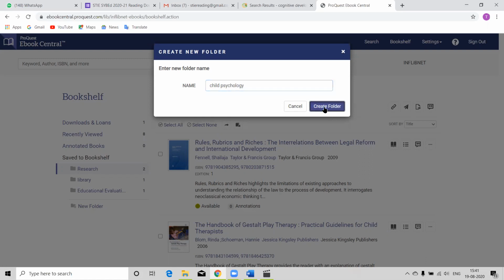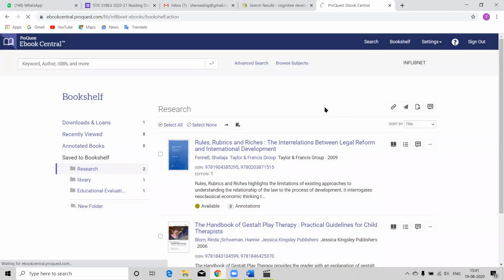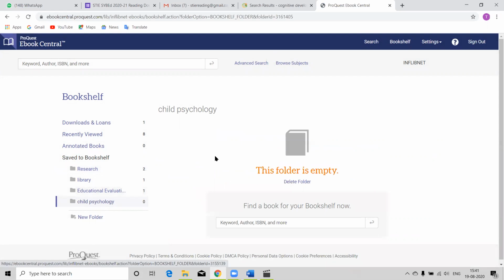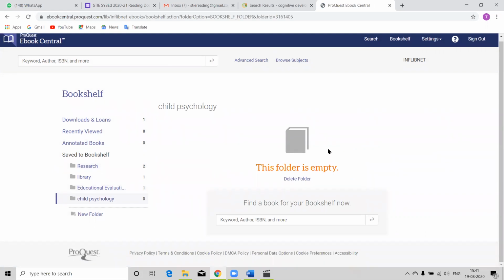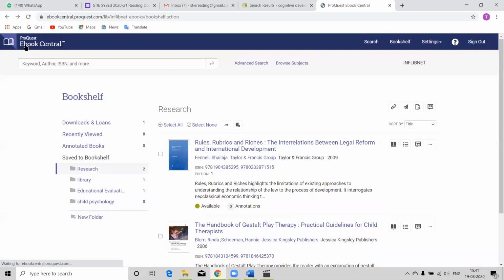I will create a folder. Okay. And for the time being this folder is empty, I can add that book in this folder, the child psychology folder. Okay.